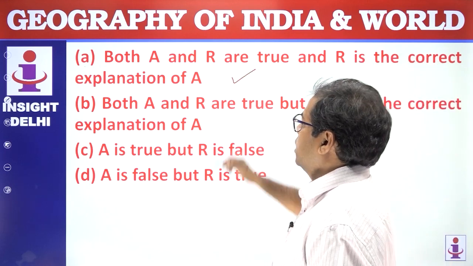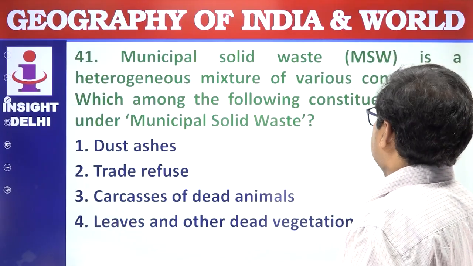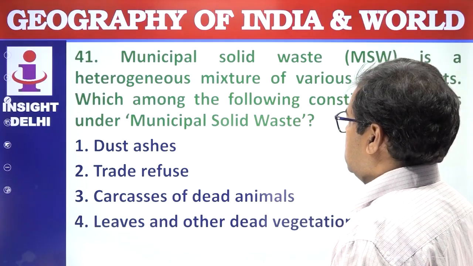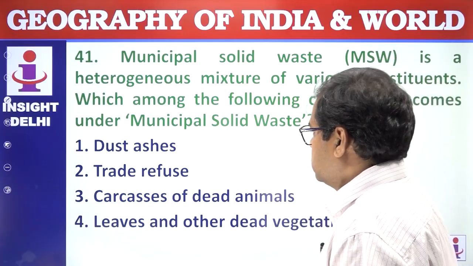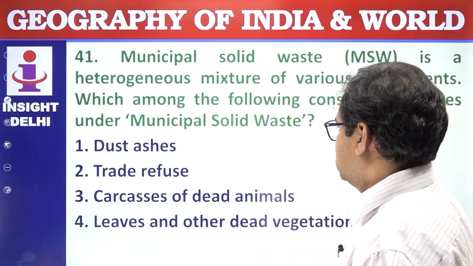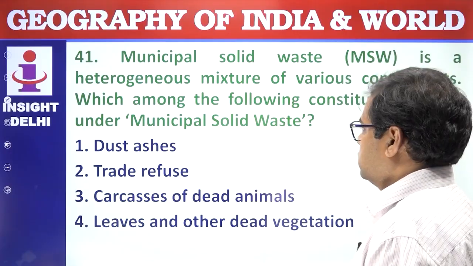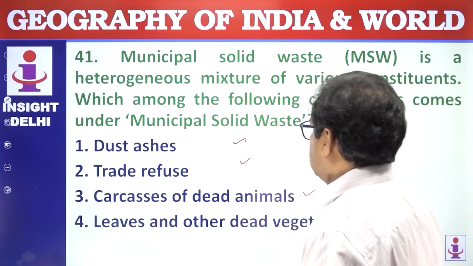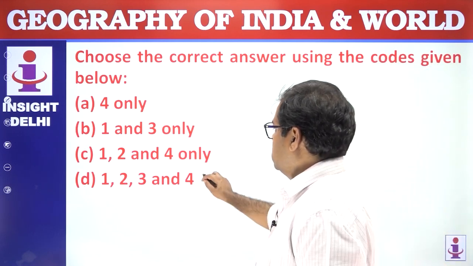Answer is absolutely A. Municipal solid waste is a heterogeneous mixture of various constituents. Which among the following constituents comes under the municipal solid waste? Dust, ash, trade refuse, carcasses of dead animals, leaves and other dead vegetation. So all are part of the municipal solid waste. Choose the correct answer using the code given below. All are part. Answer is D.